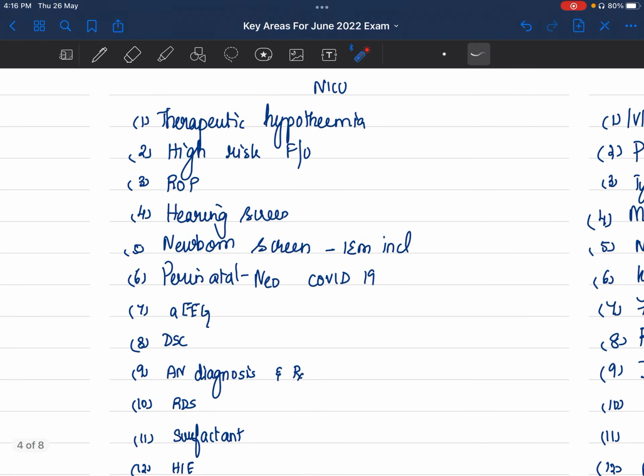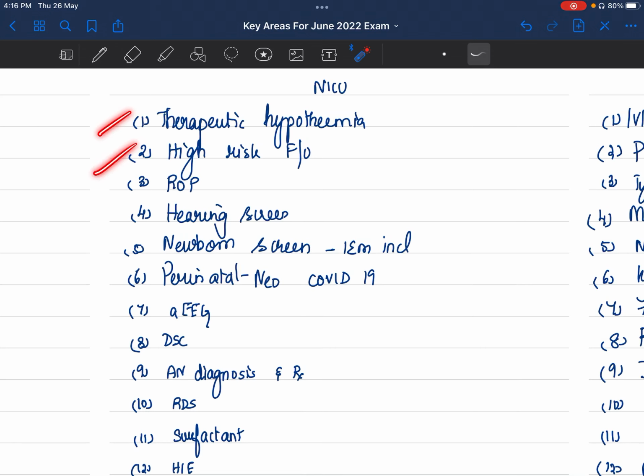NICU, remember your neonatology constitutes about 30% of your total marks. So if you're writing 4 papers, nearly 1 paper's full marks is going to be of your neonatology, though they spread it over different papers. So read everything top to bottom. That is what I would suggest. Don't miss neonatology because this is a place where you're going to get most questions. So it will be foolish for you to skip areas in NICU.